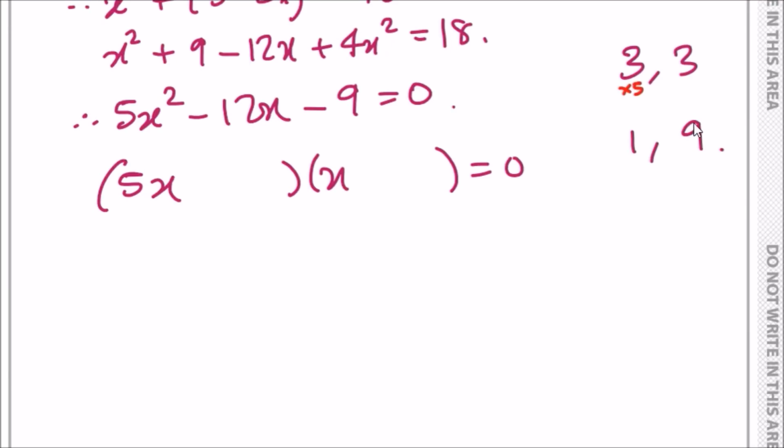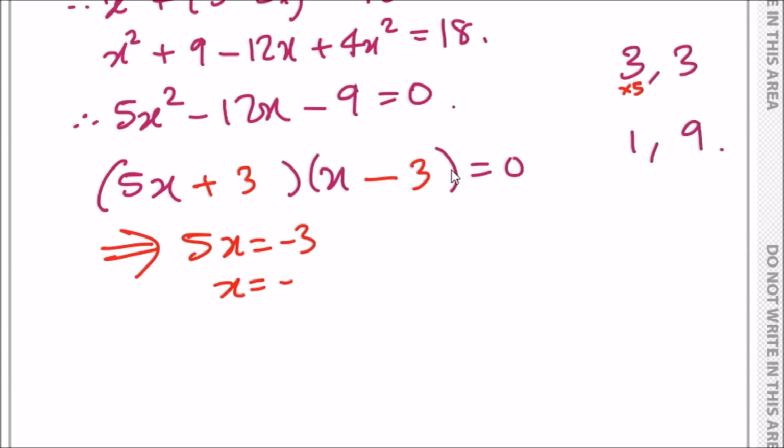So now we have 15 and 3. Can we make 12? Yes, because 15 take away 3 is 12. So to make 15, I just stick a 3 there, because 5 times 3 is 15. And I'll put a minus sign, because we've got minus 15x. And then if we plus it by 3, we get negative 12. And that's it. So actually this was easy because they're both 3's. And that's quite lucky. So now, therefore, we're going to have 5x equals minus 3, or x equals minus 3 over 5, and x equals plus 3.